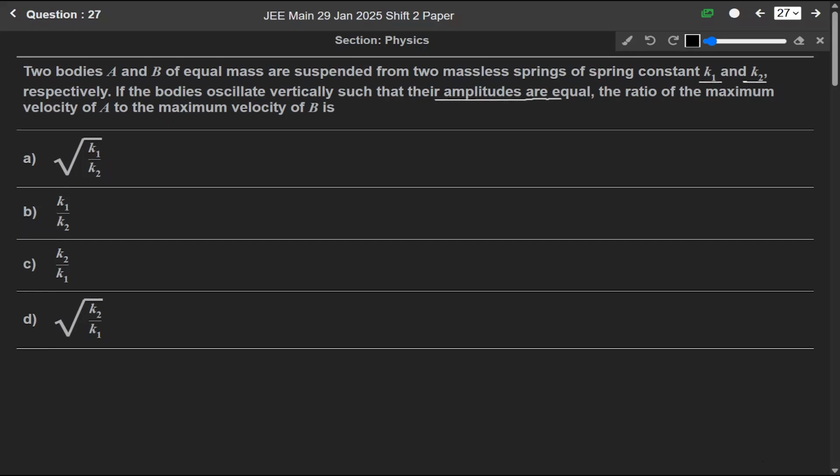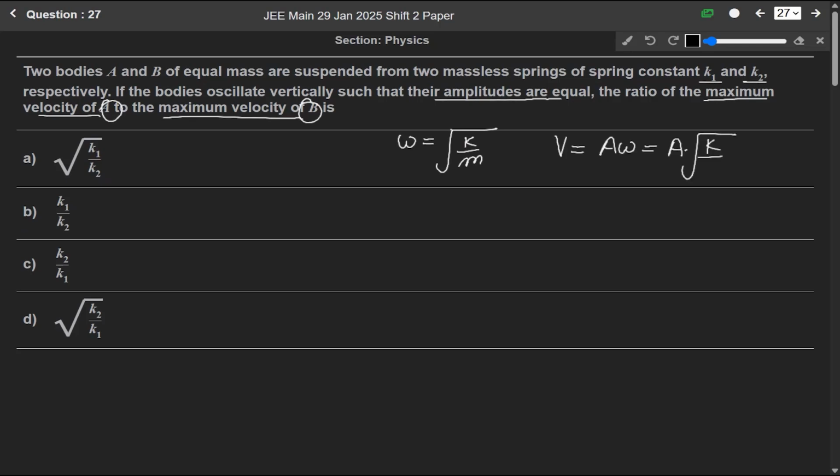So we know that the formula for the angular velocity omega is equal to under root of k over m, where k is the spring constant and m is the mass of the body. So for the maximum velocity, we write A into omega.